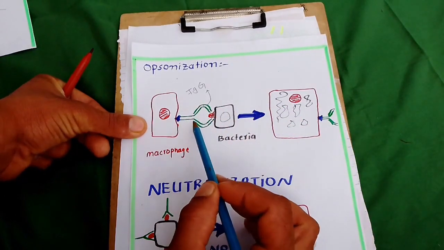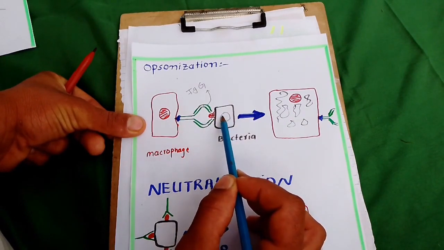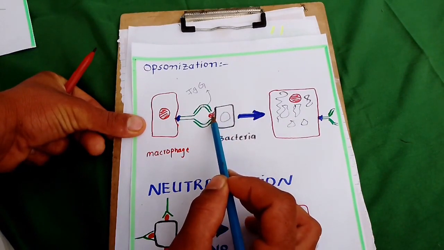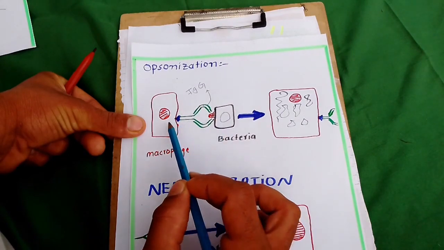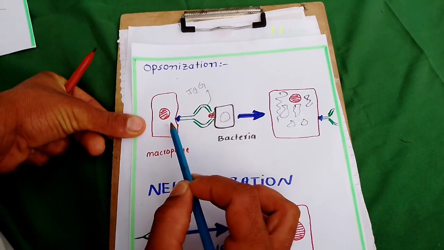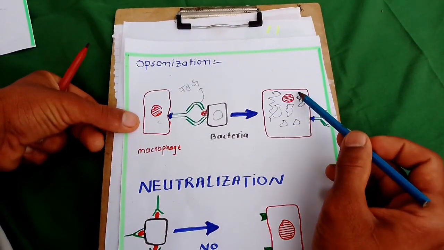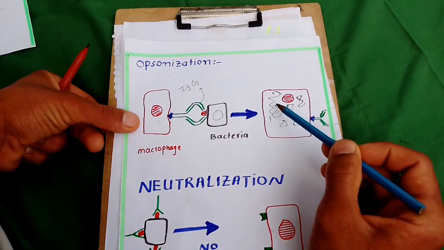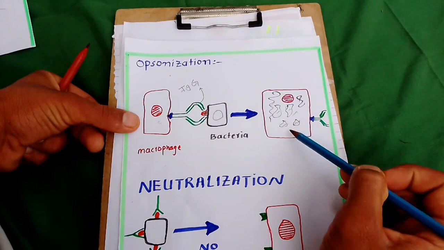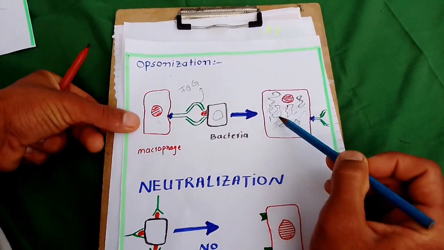When this antibody is attached to this bacteria, it attracts the bacteria toward the macrophage, and therefore the bacteria is engulfed by the macrophage. This is the destructive part, so the bacteria dies out.